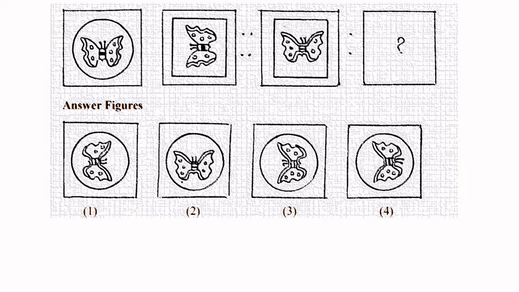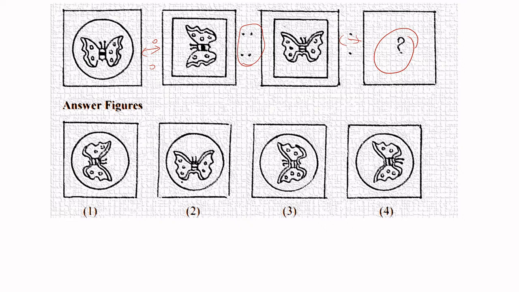Let us go ahead. Here are figures and you are asked to get the figure here. And here you see there are 4 dots. What do they indicate? There is a relationship between these two. The relationship between these two is what you must find. I'm giving you time to think. If you have not got the answer, you can pause the video for a long time and then come back.